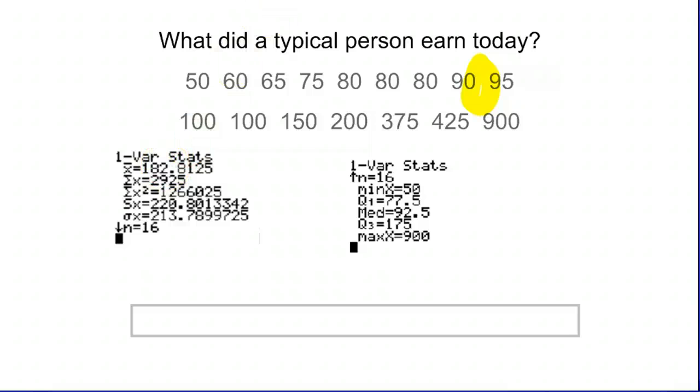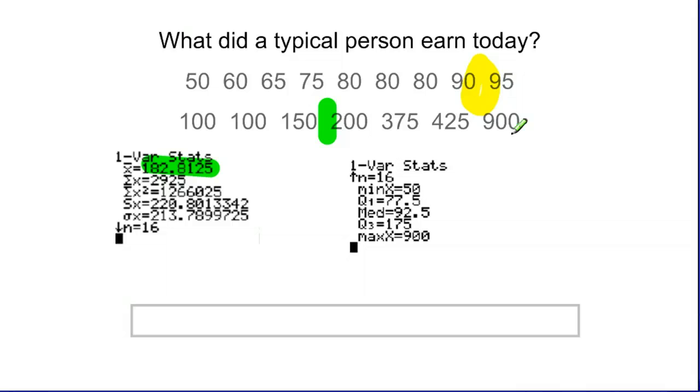But 182 as an average salary, or how much on average someone earned today, look where that falls. Right around here. Almost 3/4 of the people in this list made less than the average, and only 1/4 made more than the average.